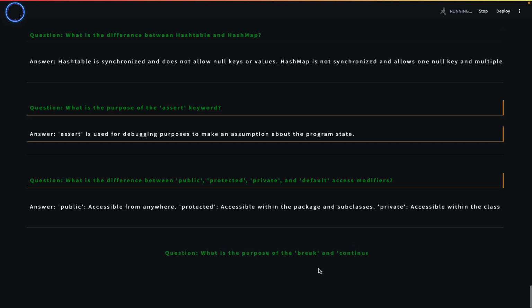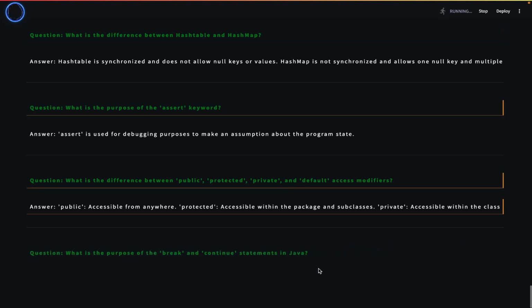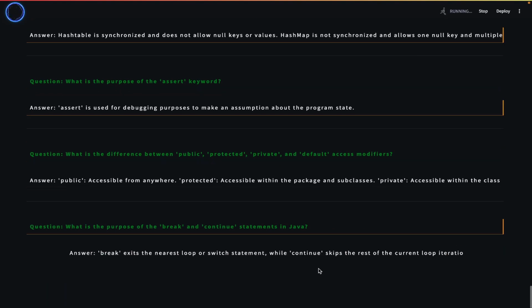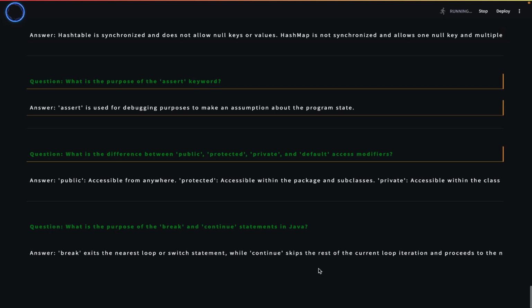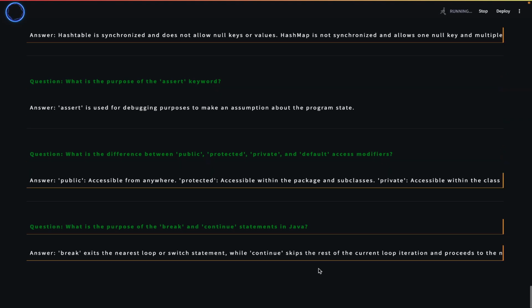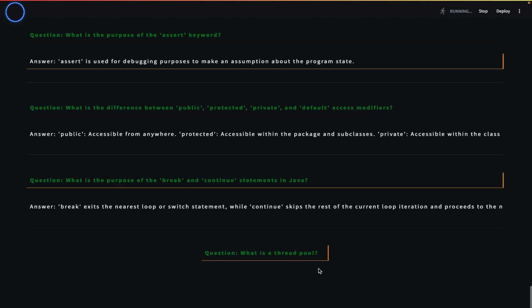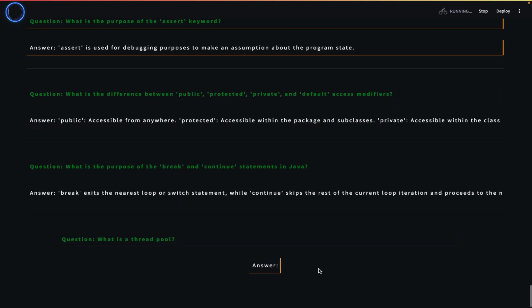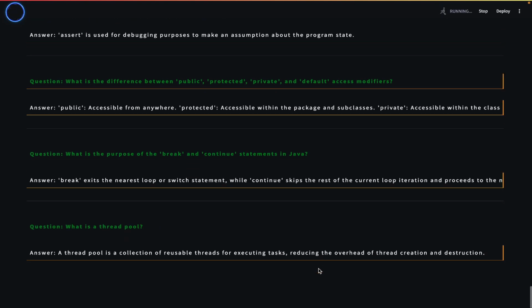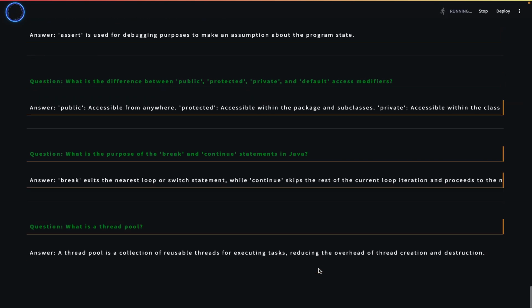What is the purpose of the break and continue statements in Java? Break exits the nearest loop or switch statement, while continue skips the rest of the current loop iteration and proceeds to the next iteration. What is a thread pool? A thread pool is a collection of reusable threads for executing tasks, reducing the overhead of thread creation and destruction.